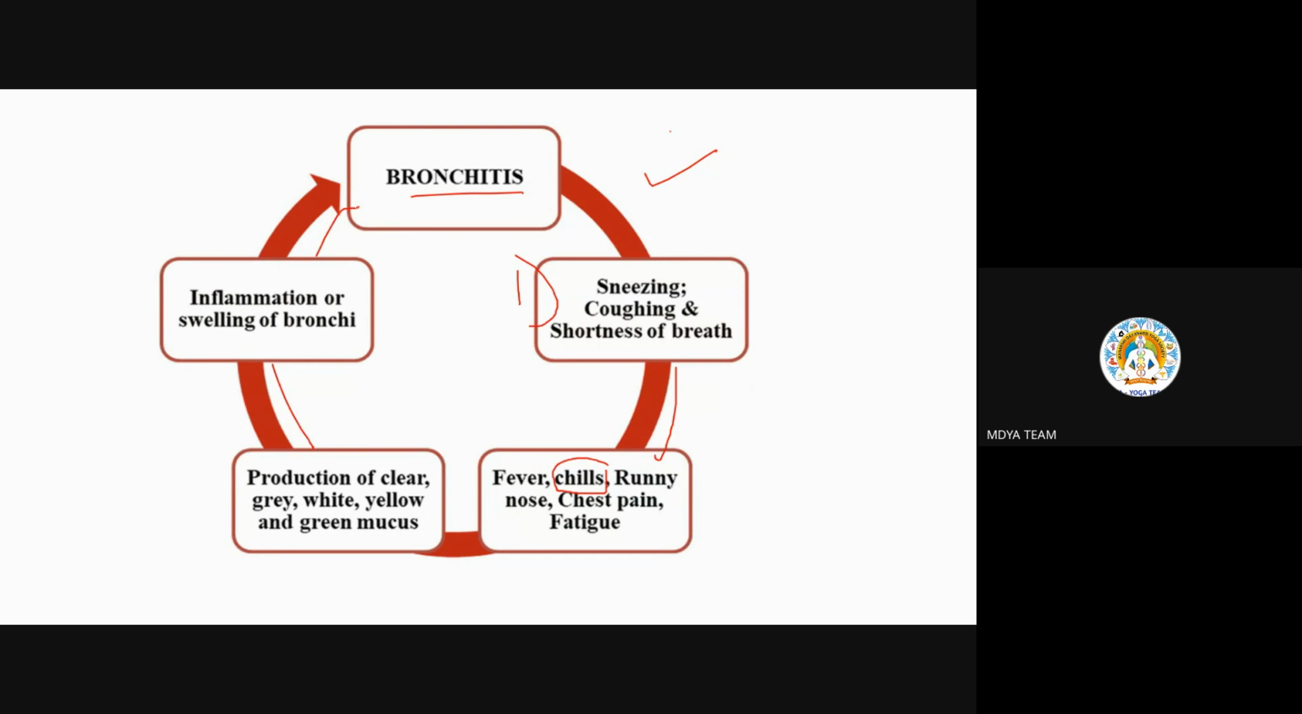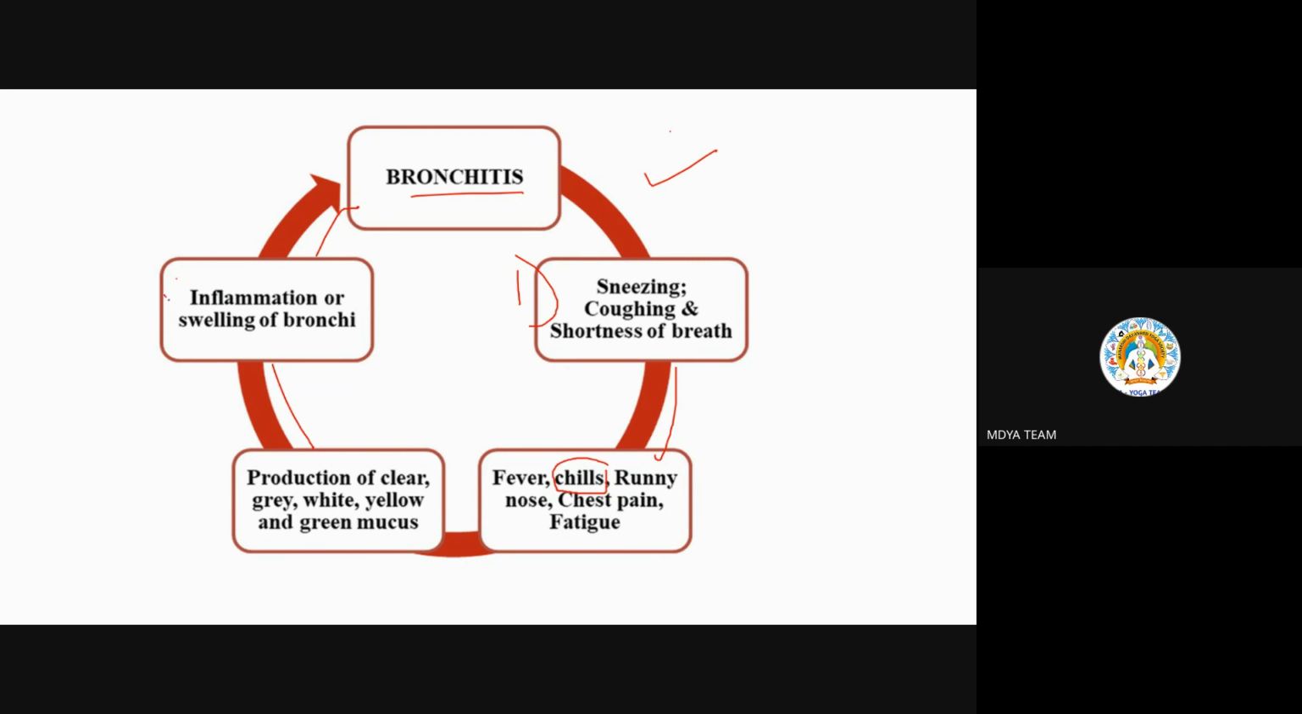The same thing only. When normal sneezing and coughing happen, shortness of breath, it can lead to fever because we feel discomfort, then fever and runny nose or some symptoms like this. Then further the production of mucus also happens through our nostrils, and in different problems there are different colors of mucus. Further, the inflammation is nothing but the protection which our immune system is providing against the viruses and bacteria.